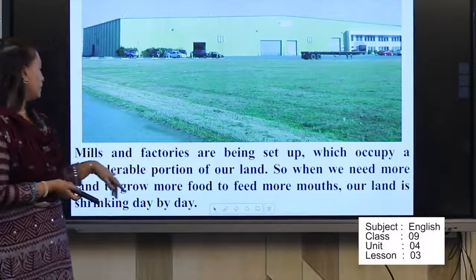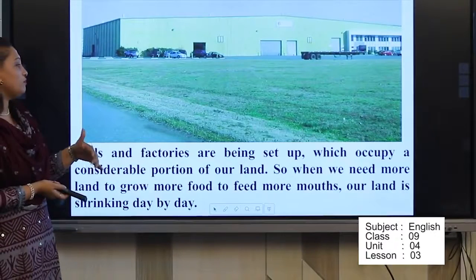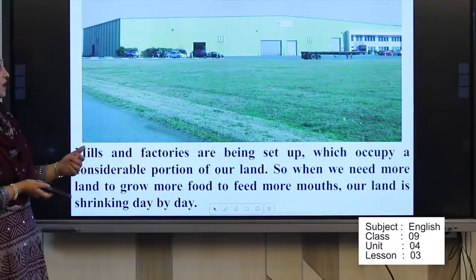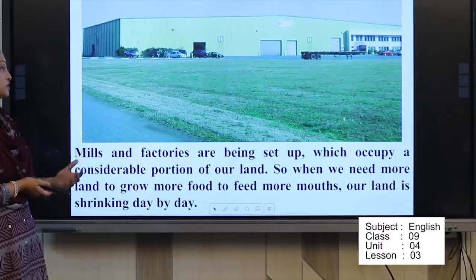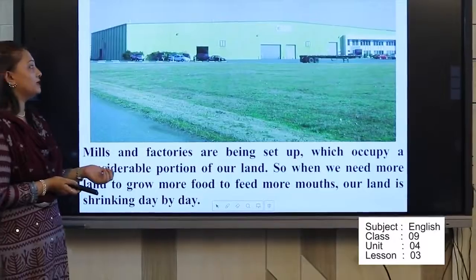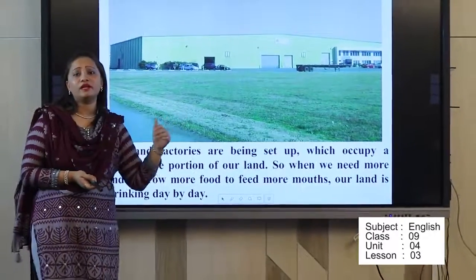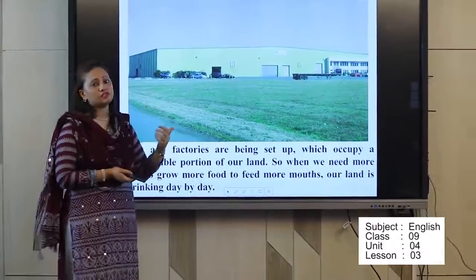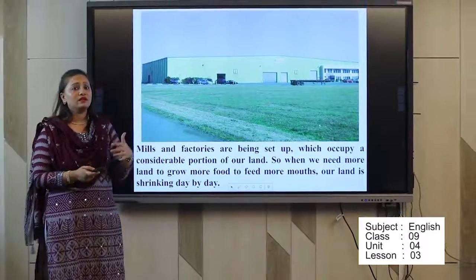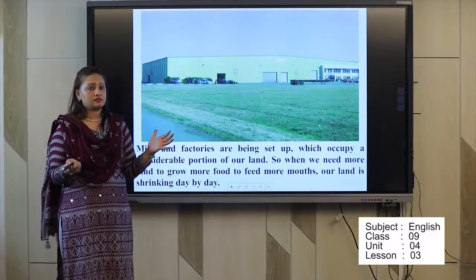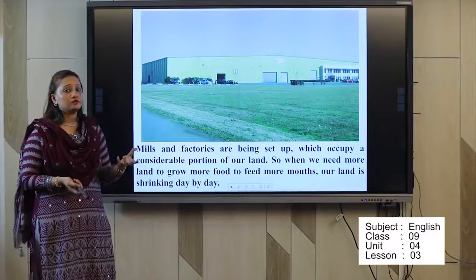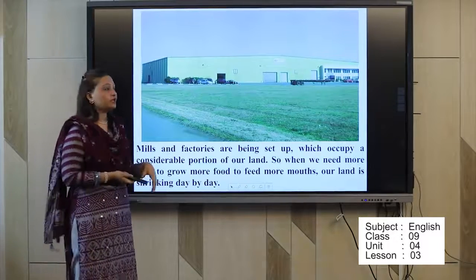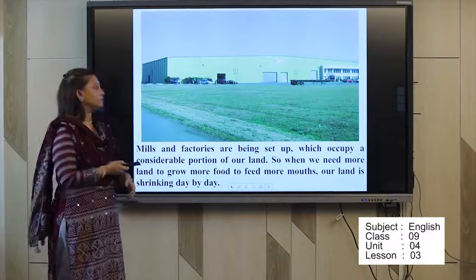And this is the picture of mills and factories. Mills and factories are being set up which occupy a considerable portion of our land. So when we need more land to grow more food to feed more mouths, our land is shrinking day by day. Because mills and factories occupy some land from our country, they are taking a huge place in Bangladesh. So we don't have enough place to produce our food. Okay, we don't have proper production.